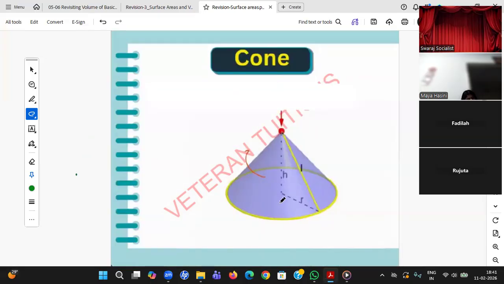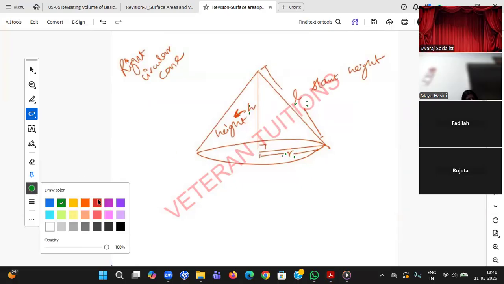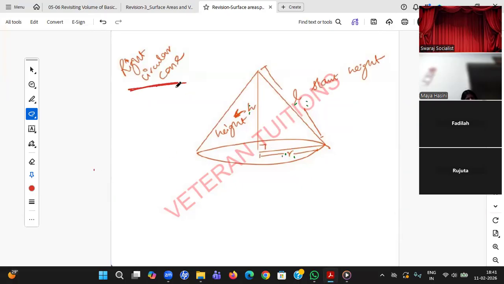First of all, you need to know there are new terms. From here to here, you already know that is the height. From here to here, you already know that is the radius. But there is something like slant height, that is L. These are the parameters which you need to concentrate on in a cone. And whatever we are dealing with in your class 10 syllabus is the right circular cone.